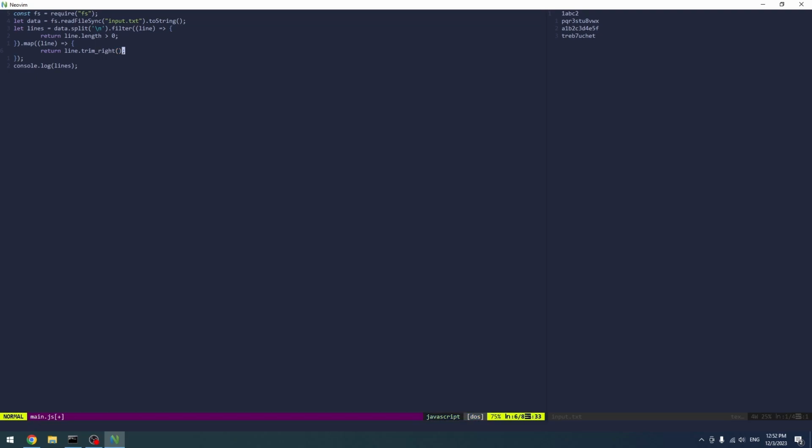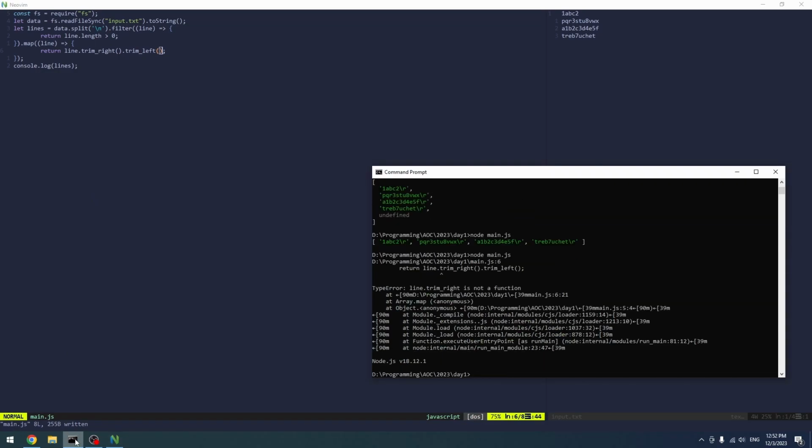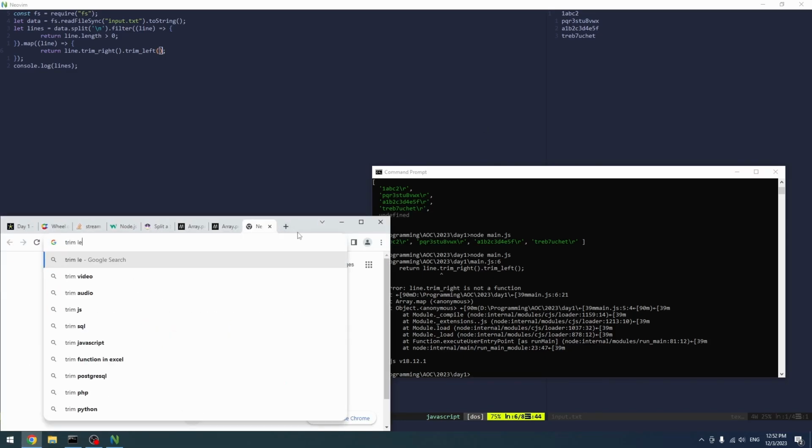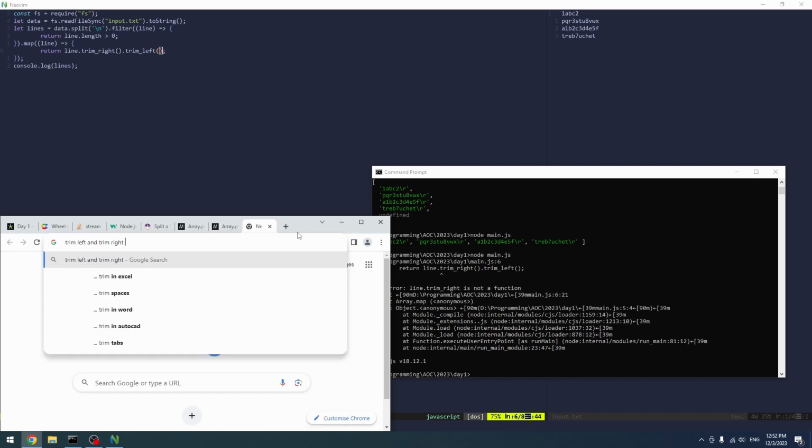Probably trim left as well, because we're on Windows and we don't really want that. So we need to just trim left and trim right.